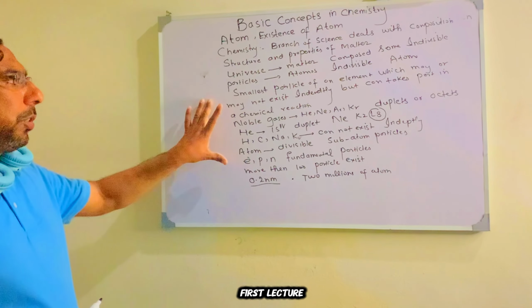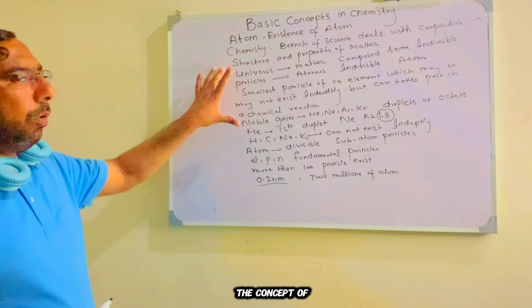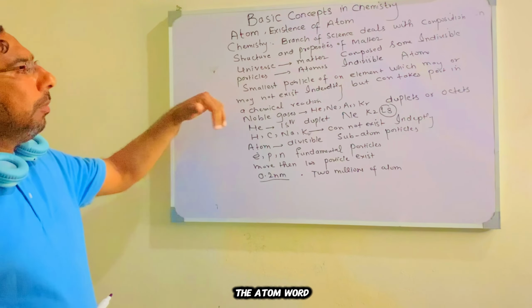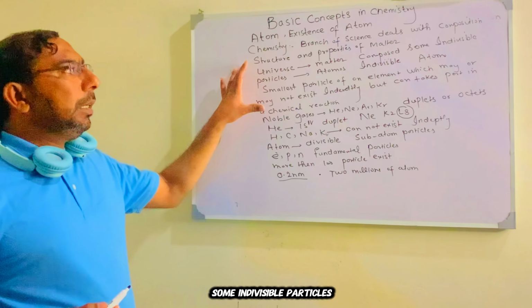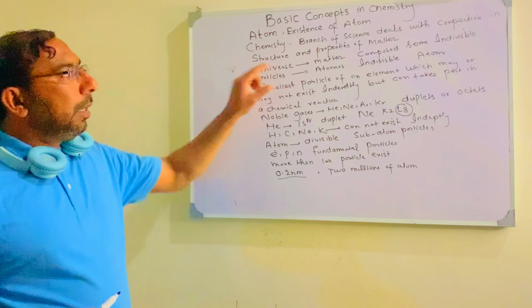So in our first lecture, we explored the concept of atom. The word atom is drawn from the Greek word atomos, and according to Greek philosophers, the whole universe is composed of some indivisible particles which cannot be further subdivided, and they called those indivisible particles atomos, and nowadays that is called atom. And we defined atom as the smallest particle of an element which may or may not exist independently but can take part in a chemical reaction.